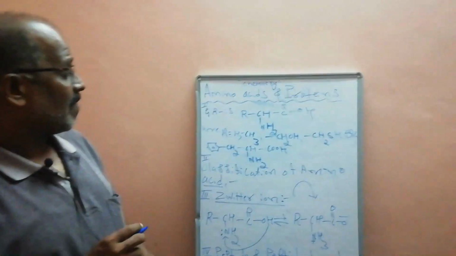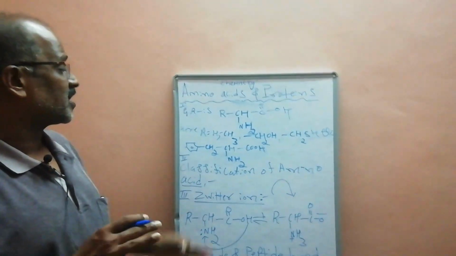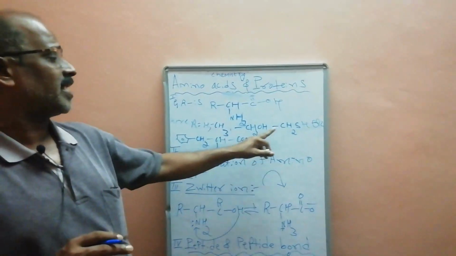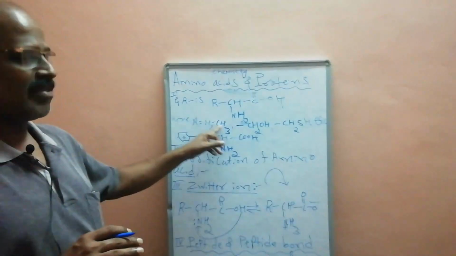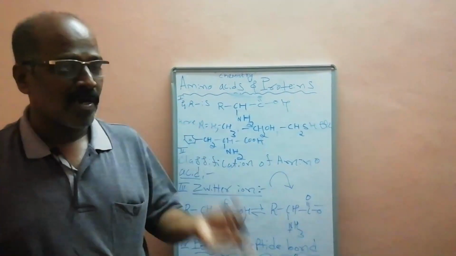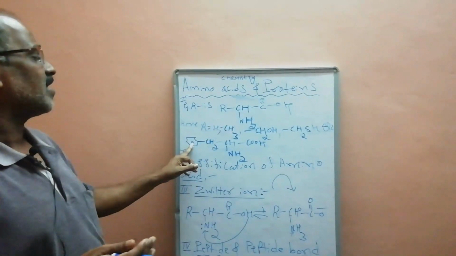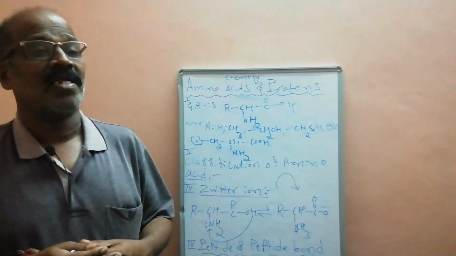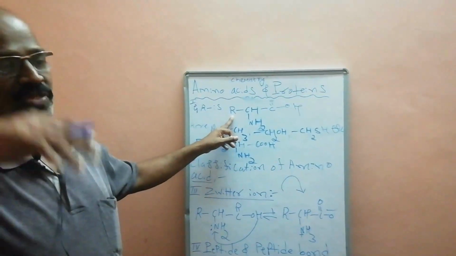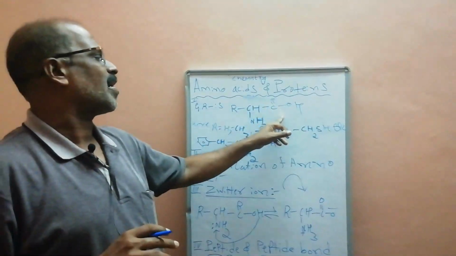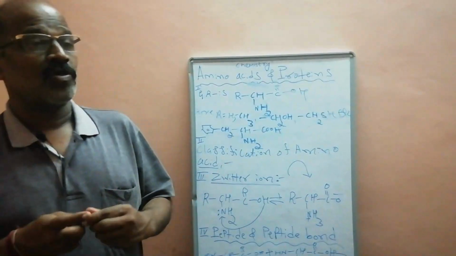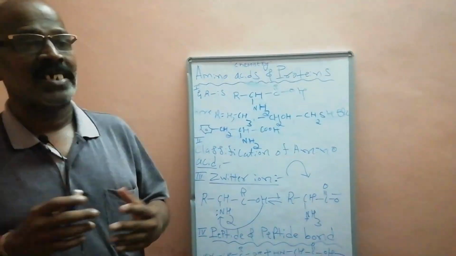Secondly, amino acids are classified according to their structure. If R equals H, CH3, CH2OH or CH2SH, it is an aliphatic, open chain amino acid. If R is a benzene ring, that is called an aromatic amino acid. If R is a heterocyclic ring, that is called a heterocyclic amino acid. And one more classification is according to biological activity.